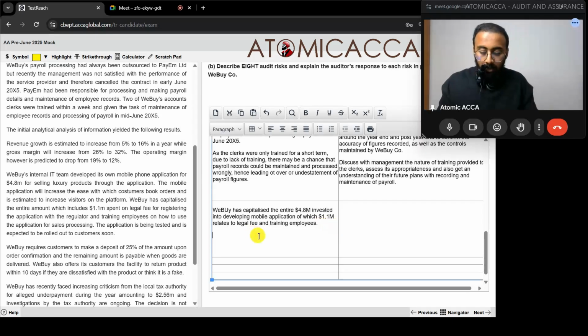Now, what is the problem over here? As per IAS 37, no, IAS 37 is provision. IAS 38 is for intangible asset.